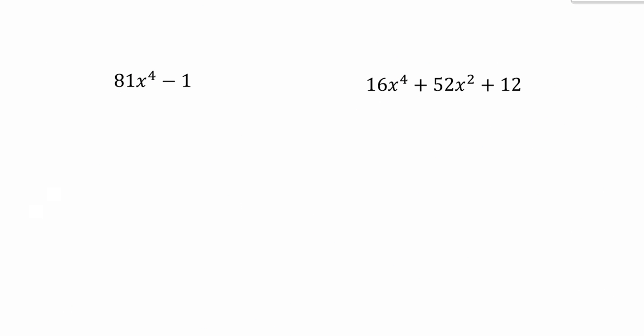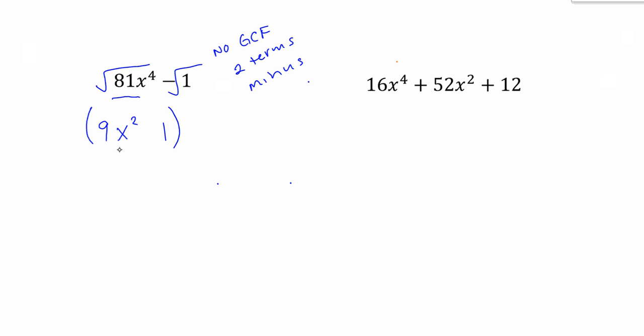Okay, here's two examples for us. All right, I'm looking through it. I'm going to save us a little bit of time. This one right here does not have a GCF. That was my first step. No GCF. Then I said, oh, it's two terms, and it's a minus. So I'm going to look for perfect squares. Square root, square root. The square root of 81 is 9. The square root of x to the 4th is x squared. The square root of 1 is 1. It is a difference of squares, so it's the twins, but they are not identical. Okay, step 1 done.